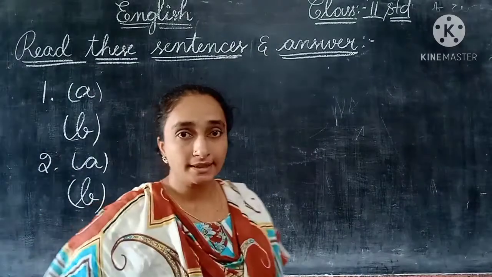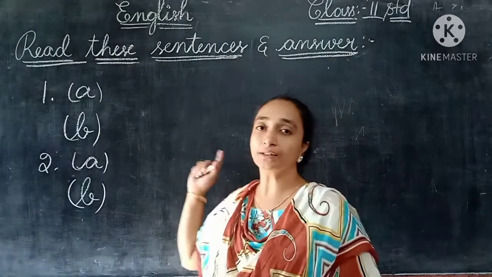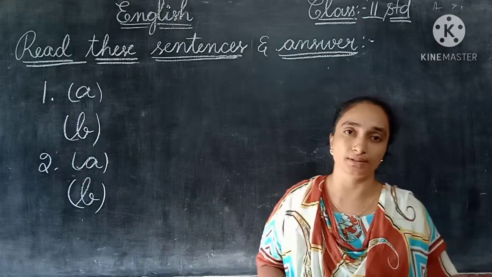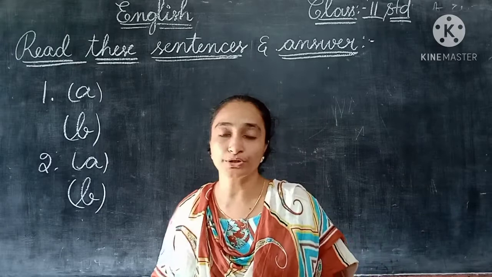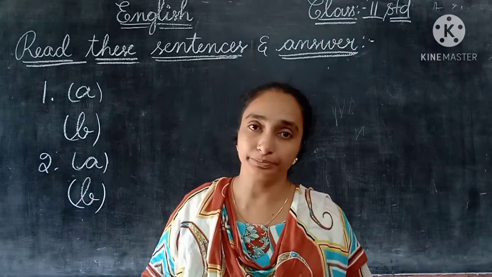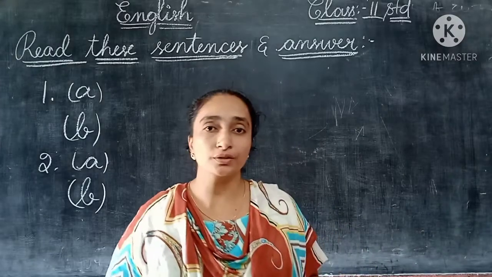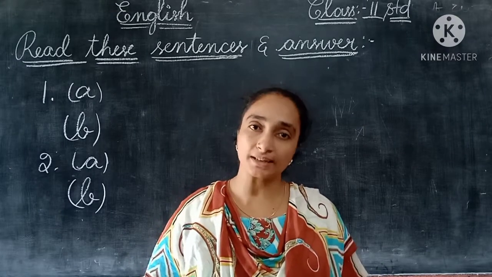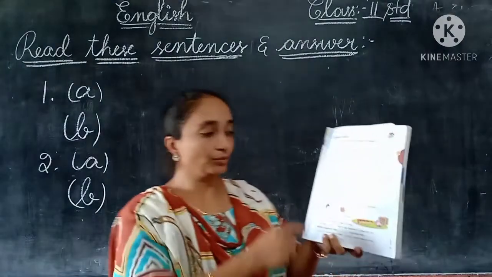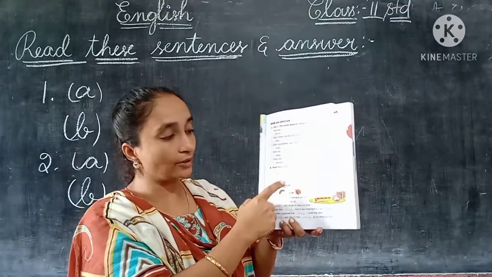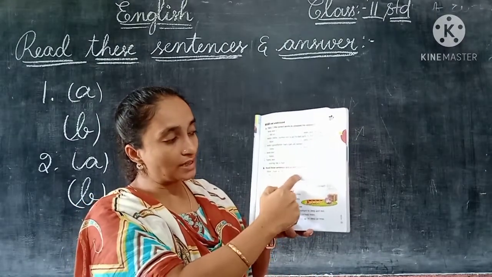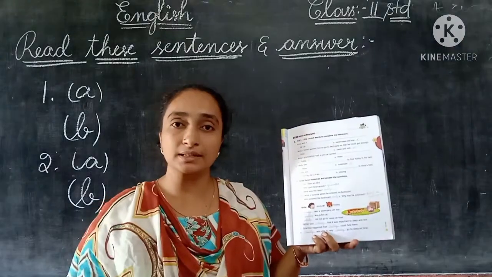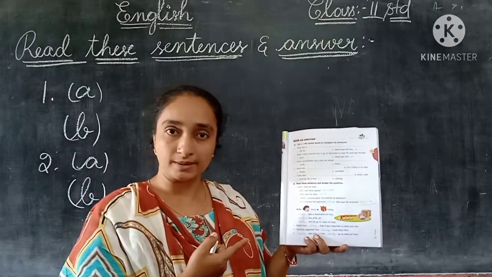So children, let us see the second Roman. Read this sentence and answer the questions. Here you don't have blanks. What we have to do is write the answers here itself, that means in the textbook itself. These are one word answers, so you can note them down in the textbook itself.